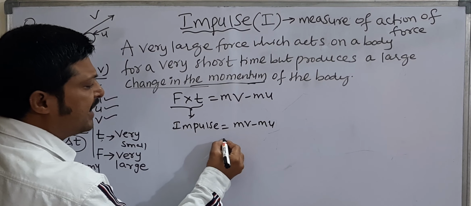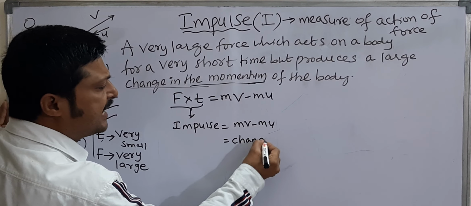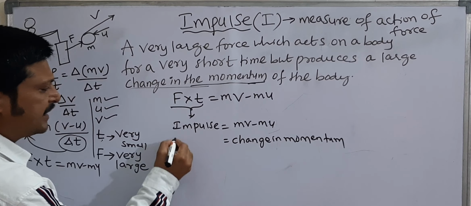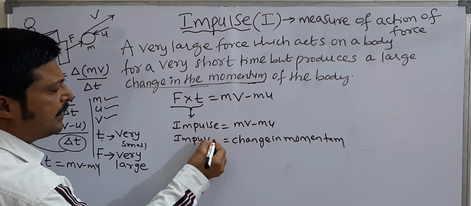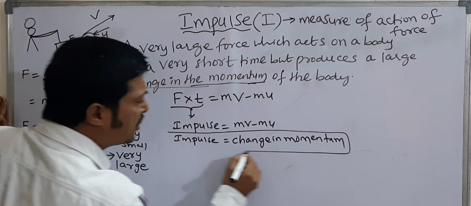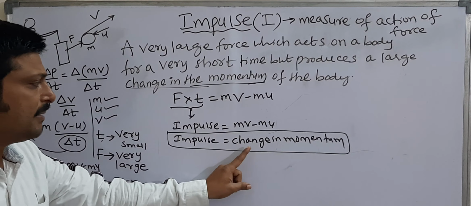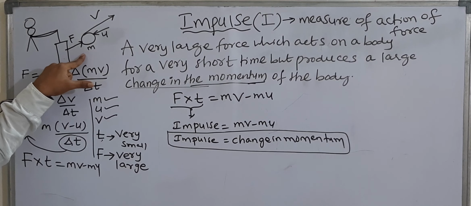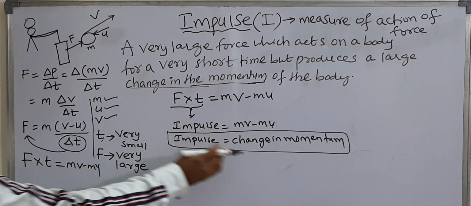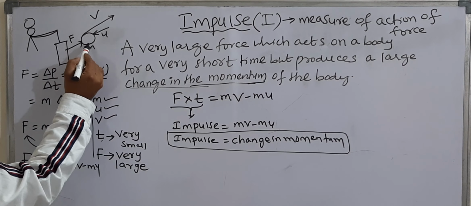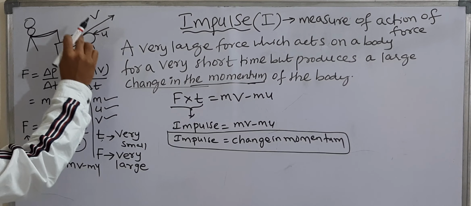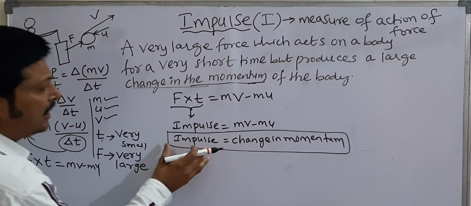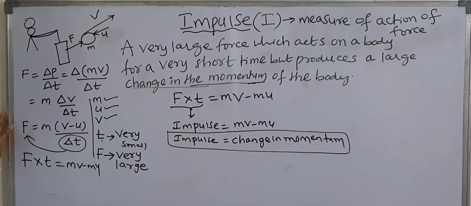That means mv minus mu is nothing but the change in momentum. So impulse is equal to the change in momentum. By measuring how much change in momentum is produced in the body, it is very easy to calculate because the change in momentum is mv minus mu, by knowing the mass and the velocities. So by measuring the change in momentum, they calculated impulse.